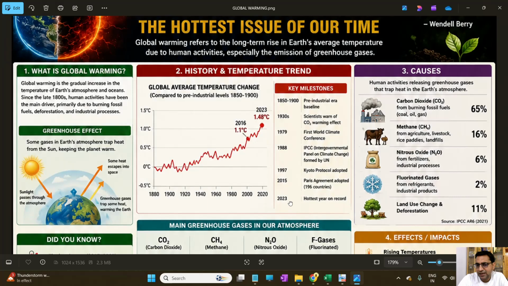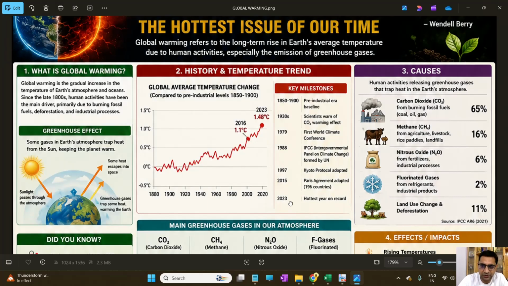So if we go by the key milestones, 1850 to 1900 we call the pre-industrial baseline. In 1930, scientists warned about the carbon dioxide warming effect because during that time industries were releasing a lot of fossil fuel gases. Then in 1979, the first World Climate Conference happened. In 1988, the IPCC, that is the Intergovernmental Panel on Climate Change, was formed by the United Nations. Then in 1997, a major breakthrough happened with the Kyoto Protocol being adopted.